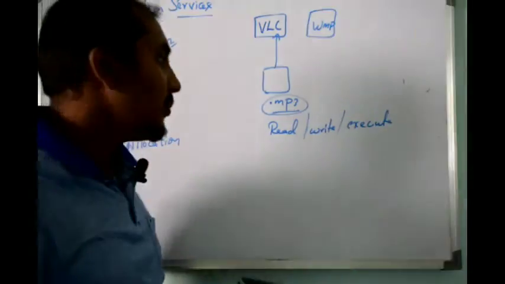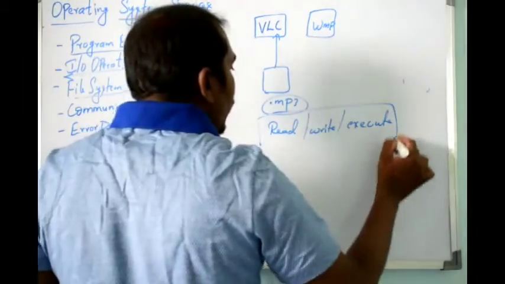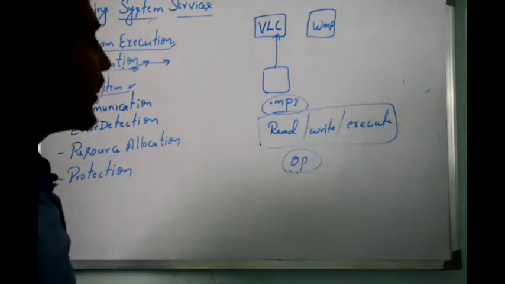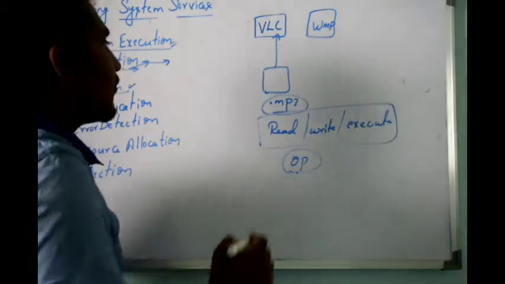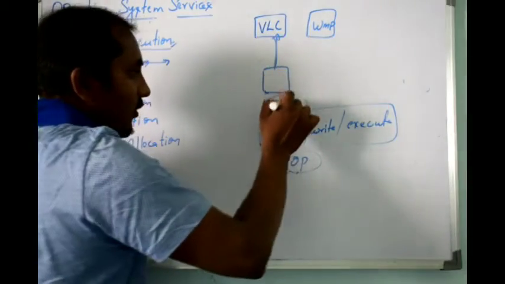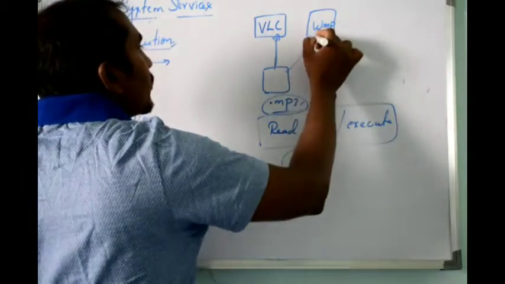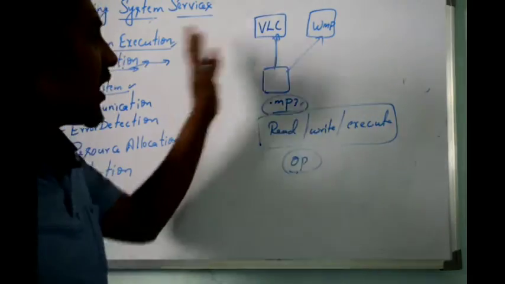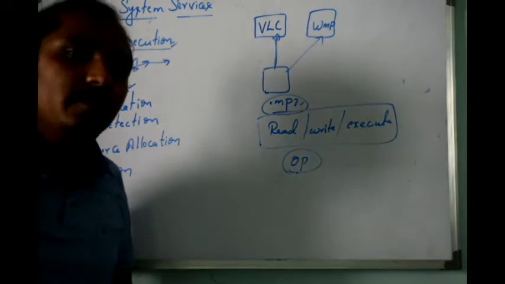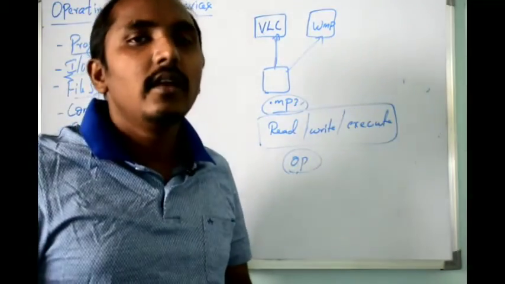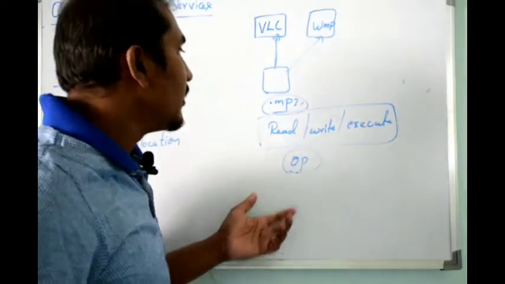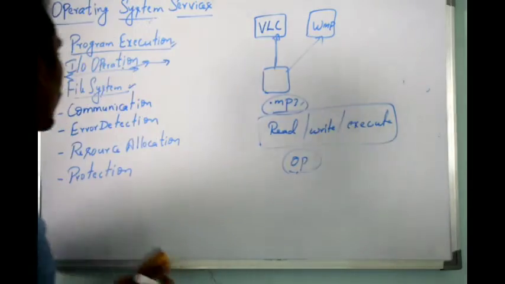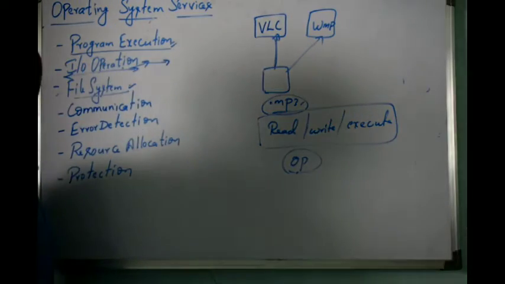So these kinds of permissions can be allocated with the help of your operating system. Your operating system will be responsible for providing permissions like read, write, or execute. Say, if one program is reading this particular file, which is an mp3 file, the other program should be waiting until this program has finished reading. So functions like how to read the file, how to give the permissions for the file, and the different functions included in creating a file, deleting a file, or modifying a file will be taken care of by the operating system, which is nothing but file management operation.